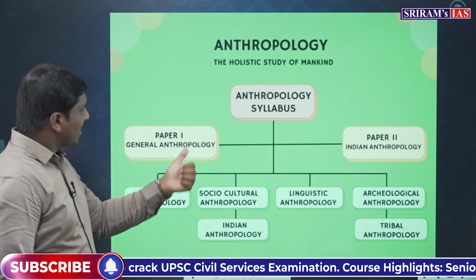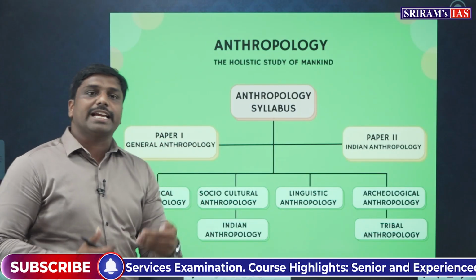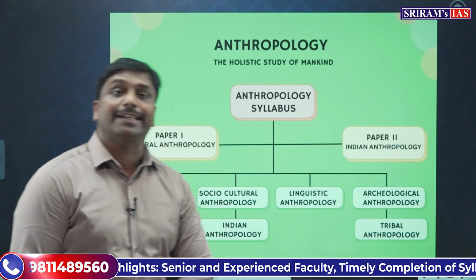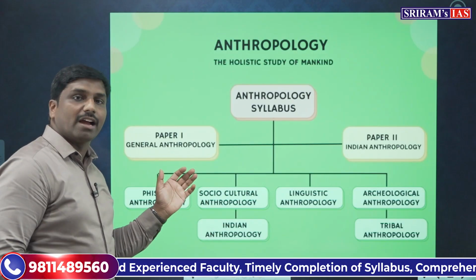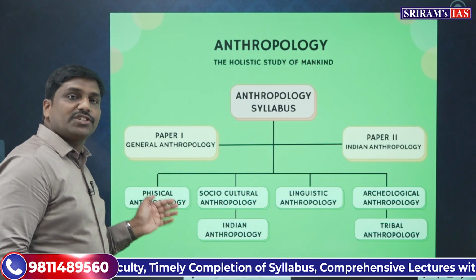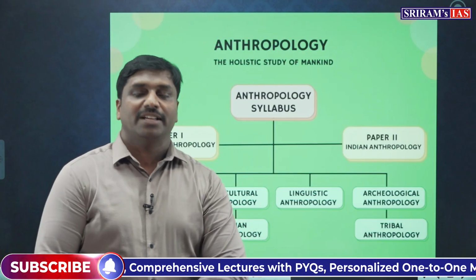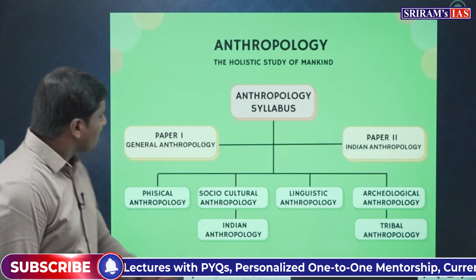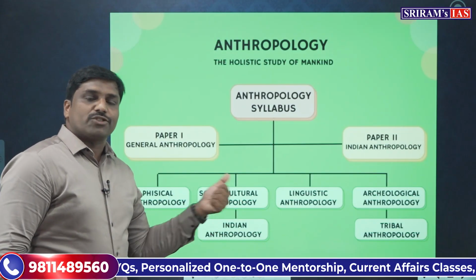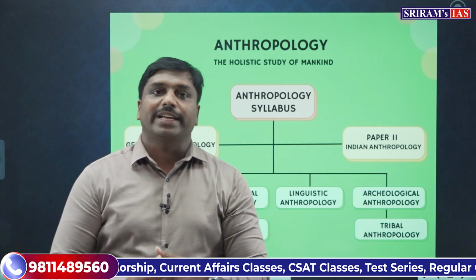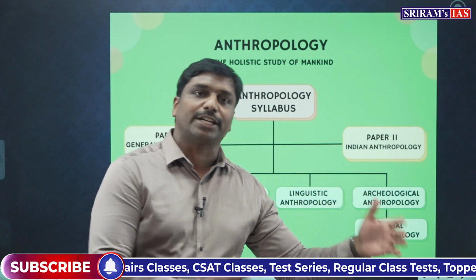In paper 1, we'll be studying the concepts of general anthropology, which includes some major areas like physical anthropology, which deals with various biological as well as physical aspects related to man. Then you'll be having socio-cultural anthropology, in which we try to understand various socio-cultural aspects related to man.